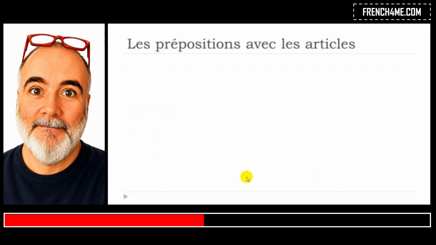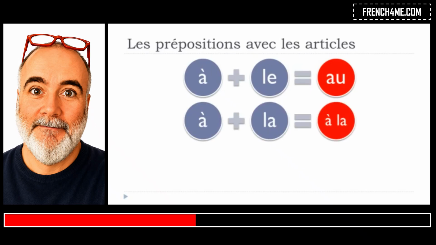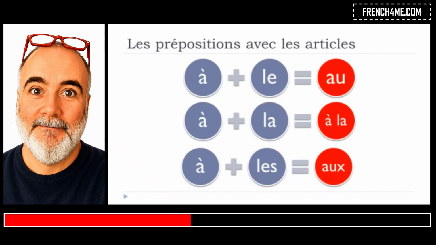All right, so if we want to make it clear, then we can say that à plus le will become "au". Then à plus la will stay the same, "à la", it doesn't change at all. And then à plus les will become "aux", but remember that phonetically it's "o". Okay, so that's the main thing that you should remember if we talk about this preposition à combined with the articles définis here.